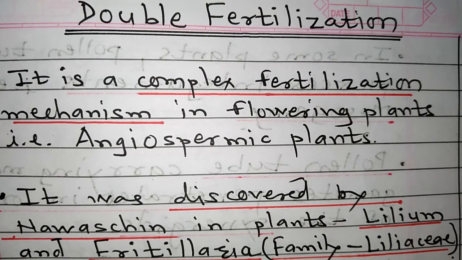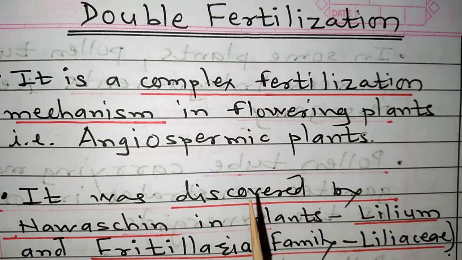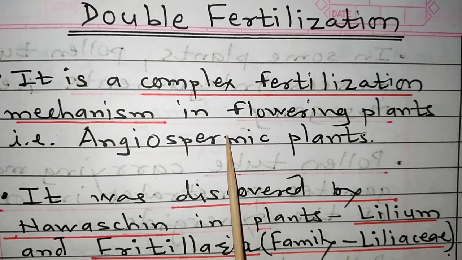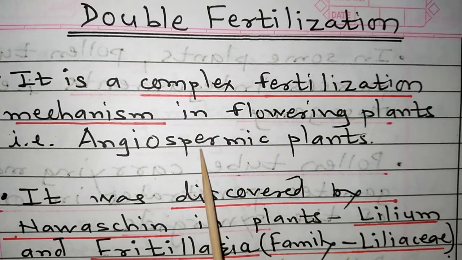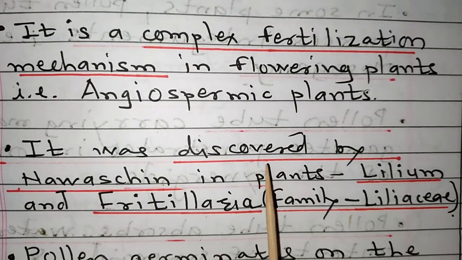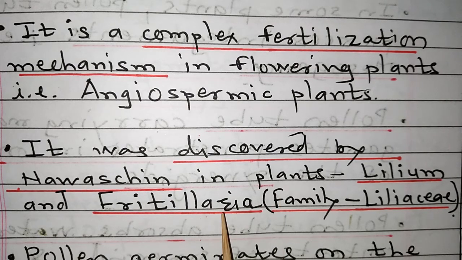Let us concentrate on this phenomenon of double fertilization. Come, let us study its features. It is a complex fertilization mechanism in flowering plants, that is, in angiospermic plants. It was discovered by Navashin in the plant Lilium.